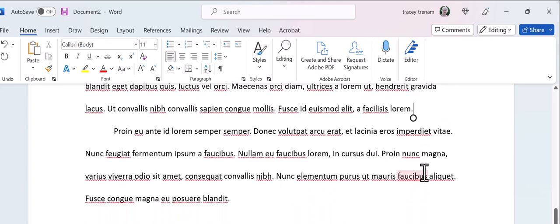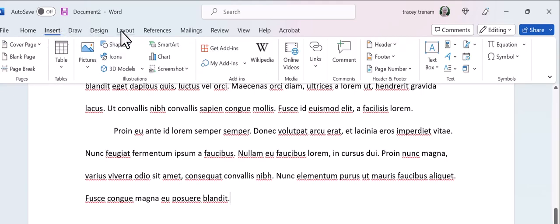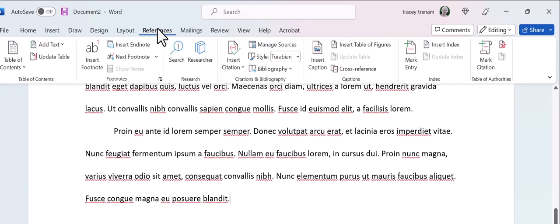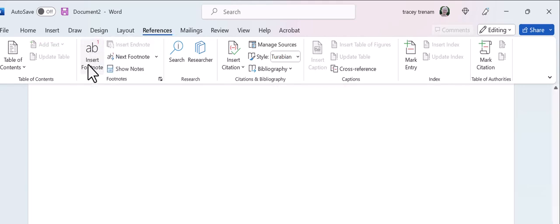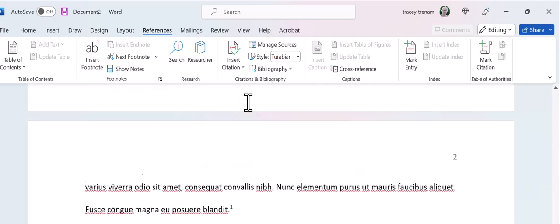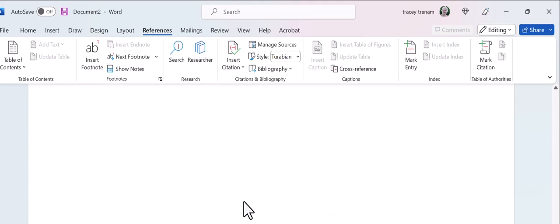Okay, we're going to do a footnote really quickly. Note that the footnote number is outside of the punctuation. And the way you insert a footnote is you go into References. And see this nice thing here? It says Insert Footnote. Voila. It just made a number at the end of that paragraph, and it just made a nice place to put your footnote, and you can start your footnote there.